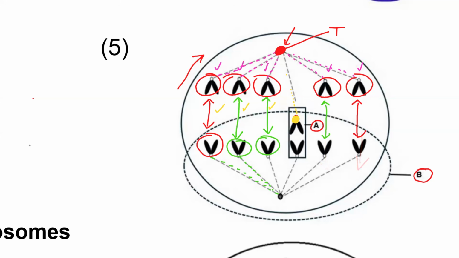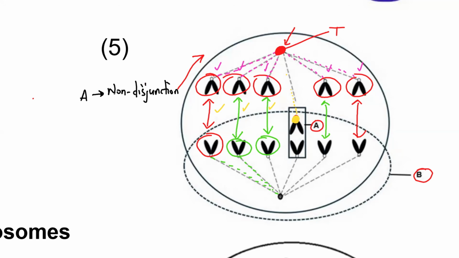But the problem is that this pair here at A doesn't want to separate. Do you see that, guys? Yes, sir. So basically at point A, we are having an abnormality which is non-disjunction. Because they say describe the abnormality at point A, you are going to say that A is non-disjunction. That's the first thing that you're going to do before you start describing non-disjunction.